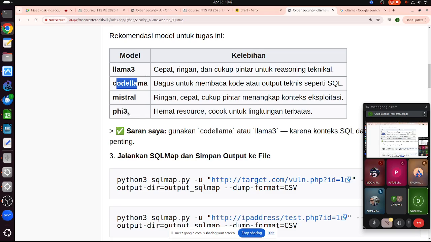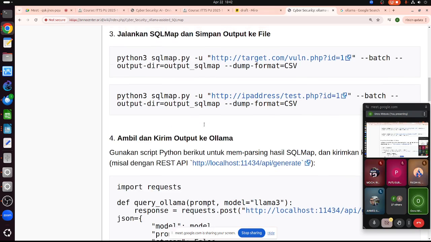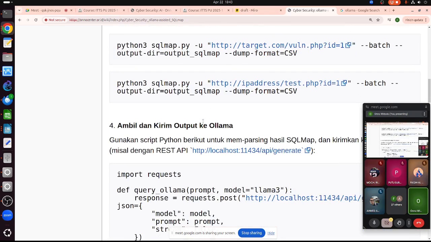The other 3 may have some difficulty reading this kind of thing. So I use this one to read SQL. Now, before I do the test, we need to test the target manually,